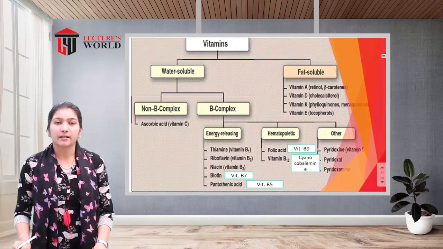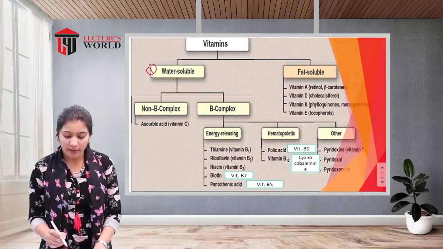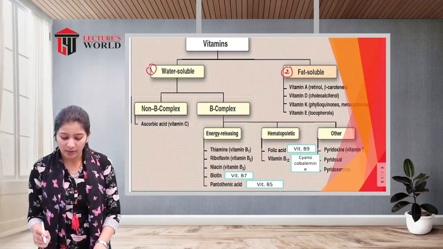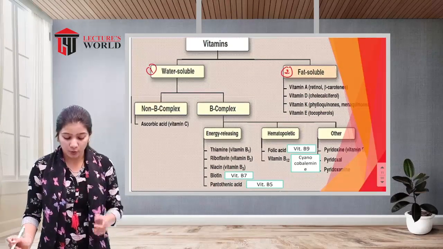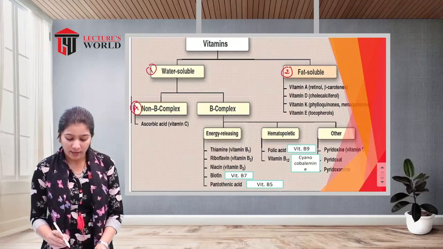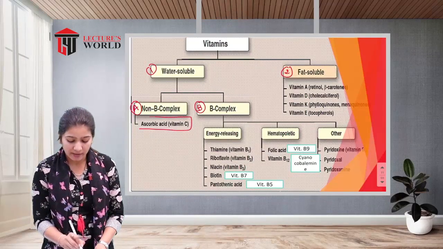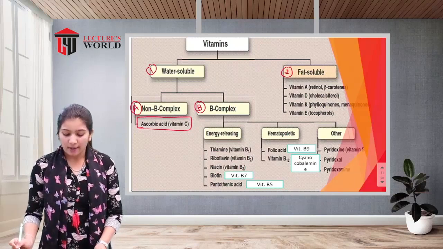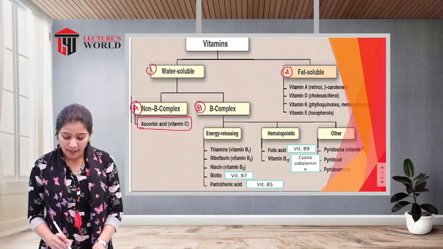For easy understanding, here is a diagram of the classification of the vitamins. The first division is water soluble vitamins and fat soluble vitamins. Water soluble vitamins are divided into two types: non-B complex vitamins and B complex vitamins. The non-B complex vitamin is one type, that is vitamin C, ascorbic acid. And vitamin B complex is divided into three types: energy releasing,